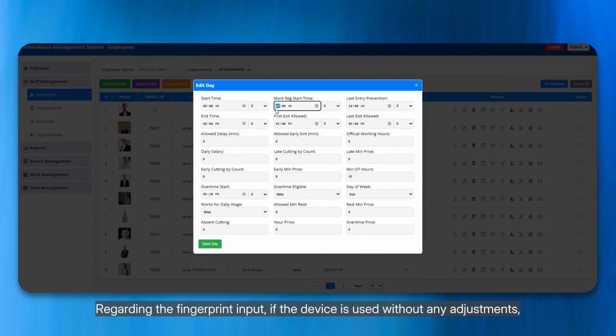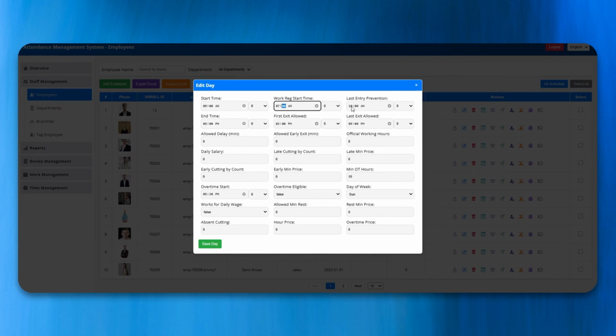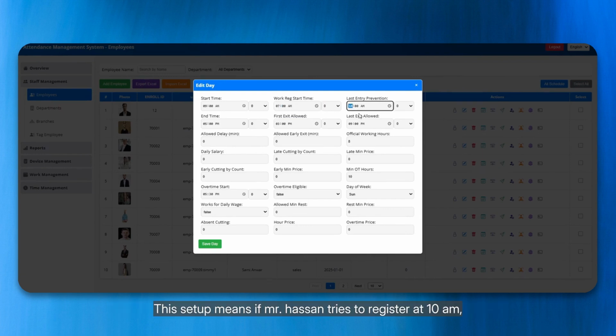Regarding the fingerprint input, if the device is used without any adjustments, Mr. Hassan's start time will consistently remain between 7 a.m. and 10 a.m. This setup means if Mr. Hassan tries to register at 10 a.m., the program won't accept him. He won't be considered ready for work that day as he'll be late according to our set time. The same rules apply for when he exits.